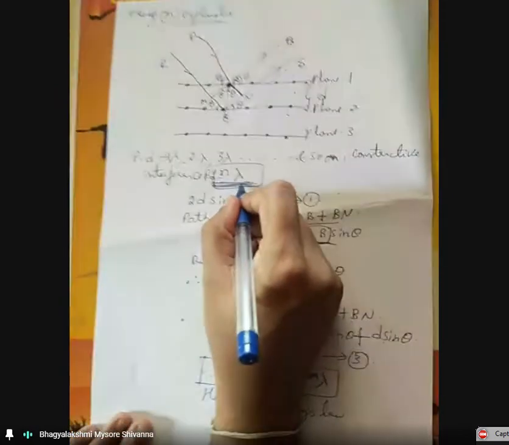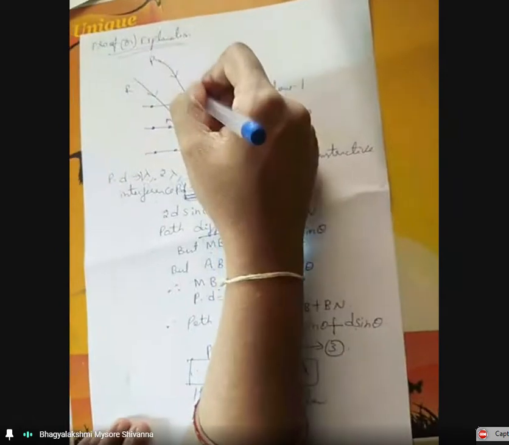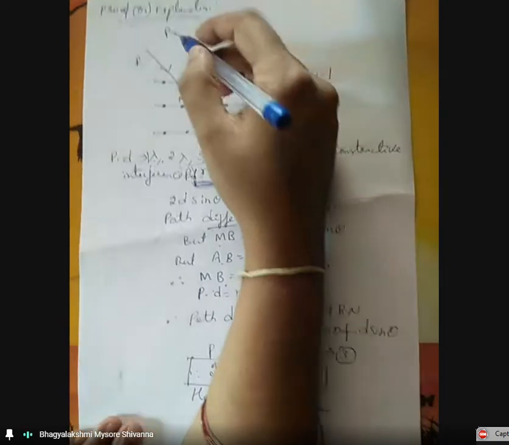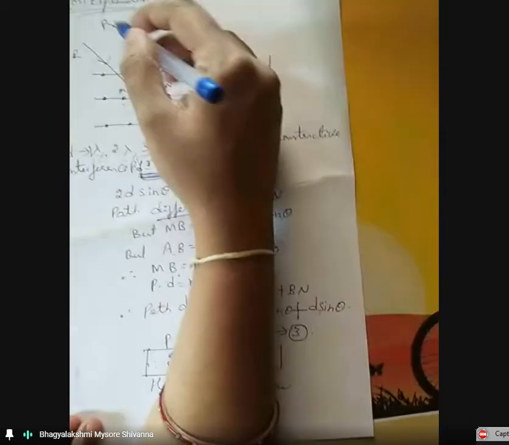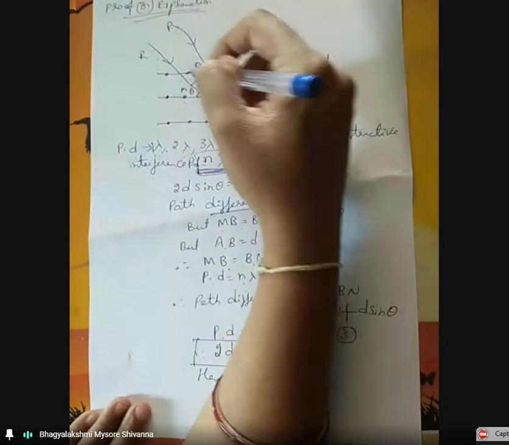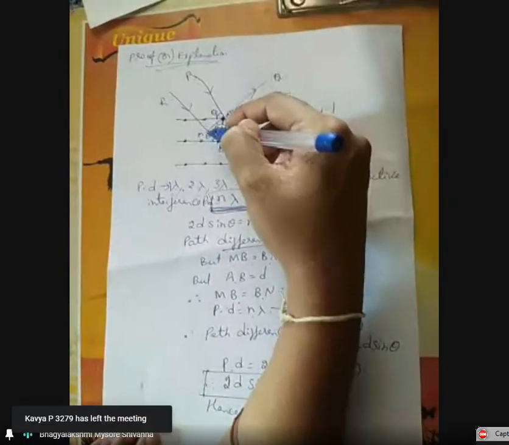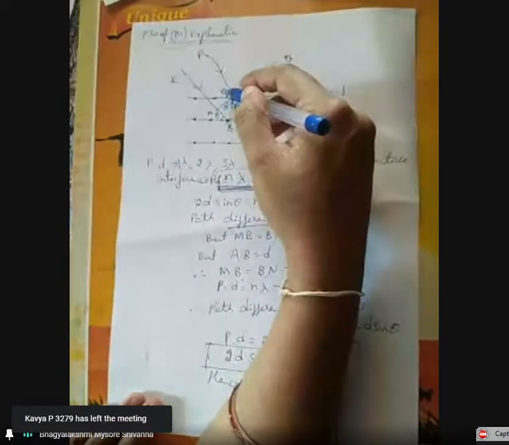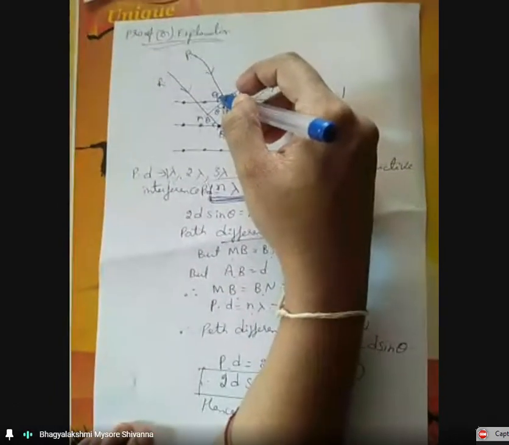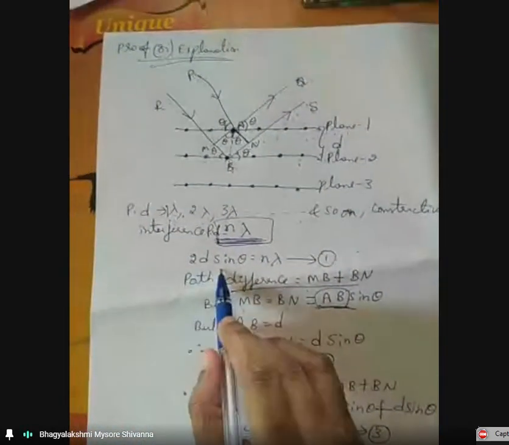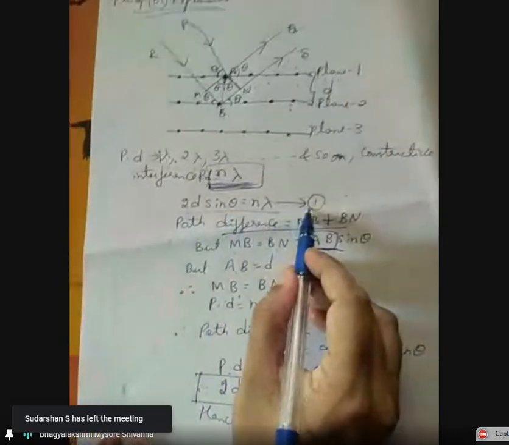When the X-rays are incident at an angle, they can be reflected. In this figure we observe that the rays PA and RB have a common scattering angle theta, which is also equal to the angle of incidence. According to Bragg's law, the incident angle is equal to the reflected or scattered angle theta. The mathematical expression of Bragg's law is 2d sin theta equals n lambda. Take this as equation 1.